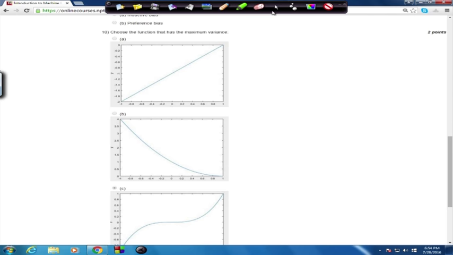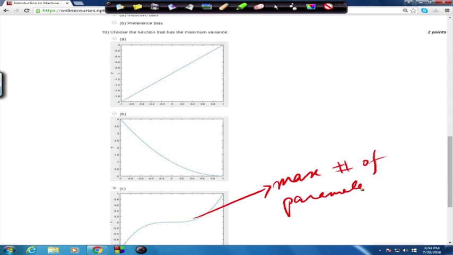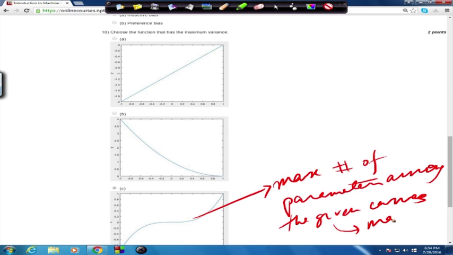So this one has the maximum number of parameters among the given curves, and hence maximum variance. So this should be the answer, all right.